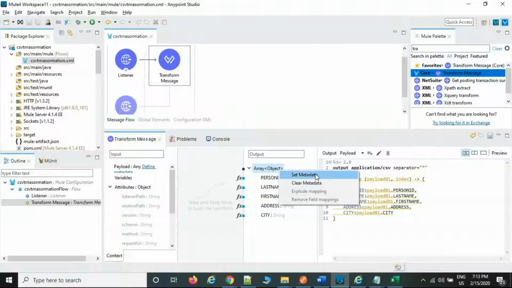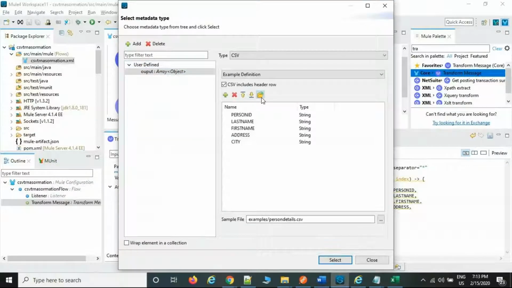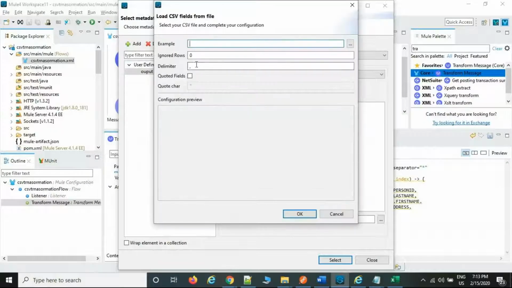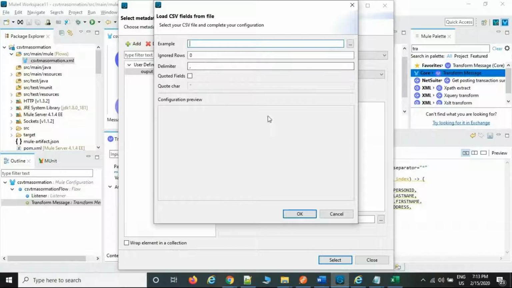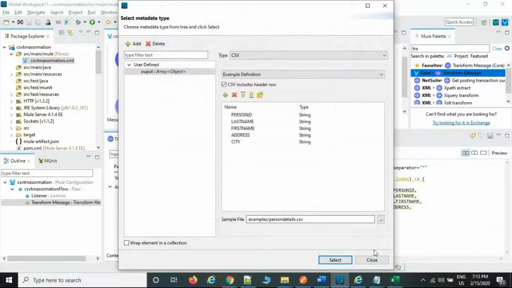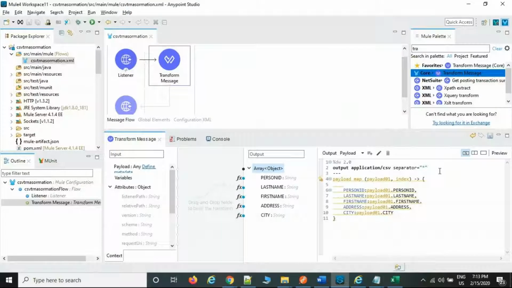So the option is available here also, as I told you, right? Here also, by default it is a comma delimiter separator, but whatever delimiter you want, you can put it here instead. That is up to you, or this is the easiest way, you can put it here only. Then run the flow the same way.